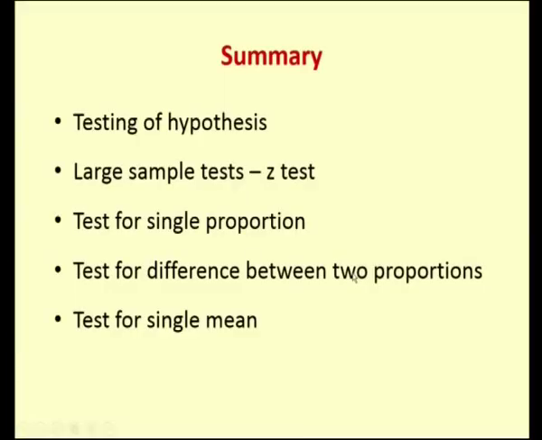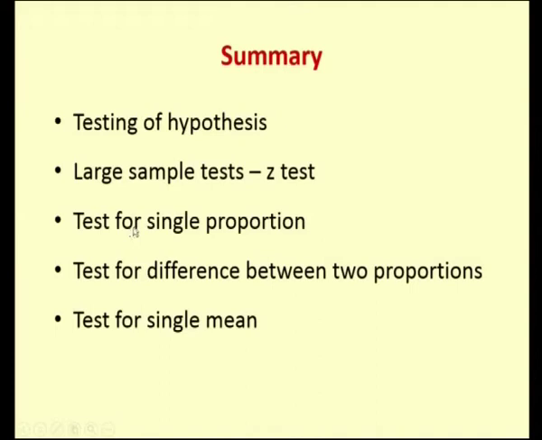So, you can also test for the two proportion as whether these two proportions are equal. That is, if these two proportions are equal, you can also state that it comes from the same population. So, either you can test by using two different sample proportion and then finding the difference between them, or you can take two sample proportions from the same population and you can see whether those two proportions are same or not, so that it comes from the same population. So, either way you can test for the difference of two proportions.